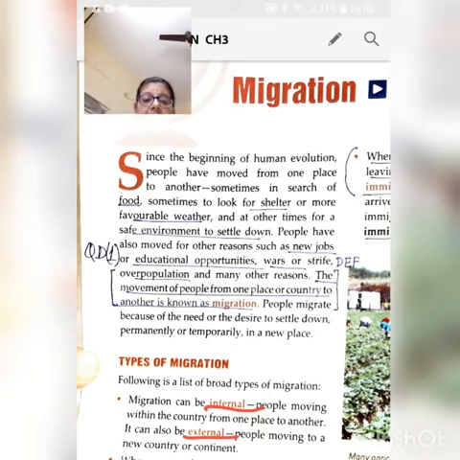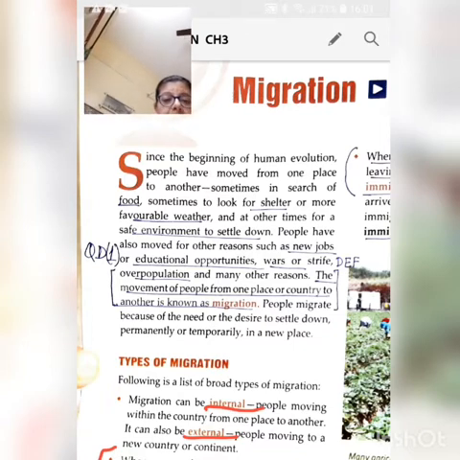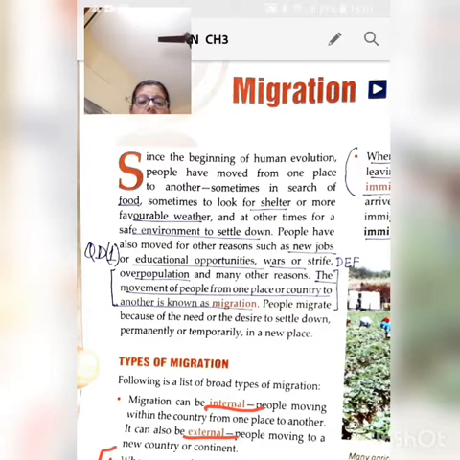And when a person leaves his or her country and moves to another, it is called emigration. Now, the person who emigrates is known as an emigrant from his or her own country. For example, when a person leaves India and goes to Canada, the person is said to have emigrated from India to Canada.